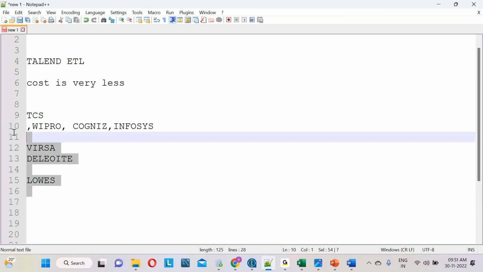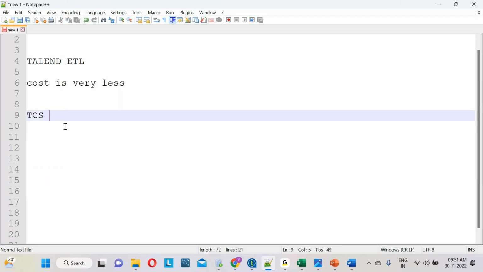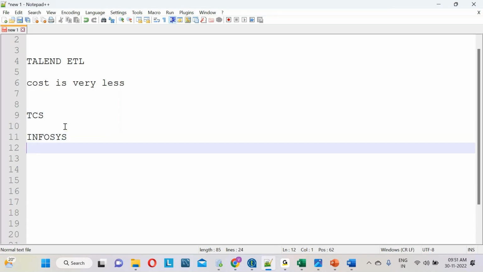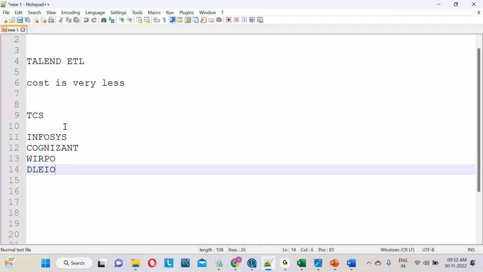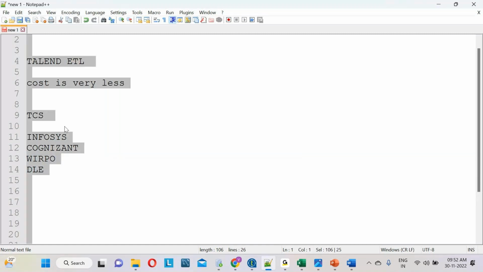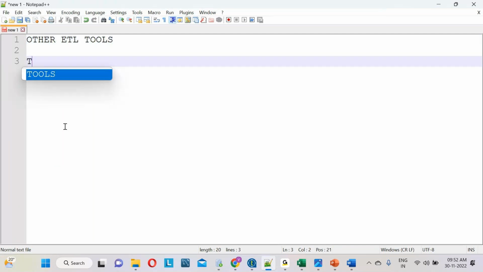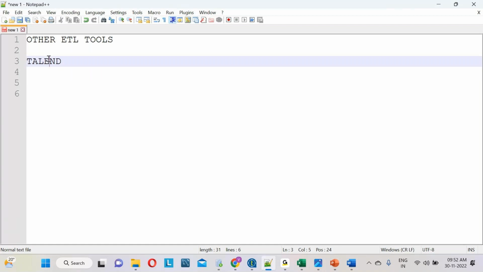TCS has acquired more projects than Infosys, Cognizant, Wipro, and Deloitte. Nowadays they are converting from other ETL tools to Talend, like DataStage to Talend, Informatica to Talend, Ab Initio to Talend.